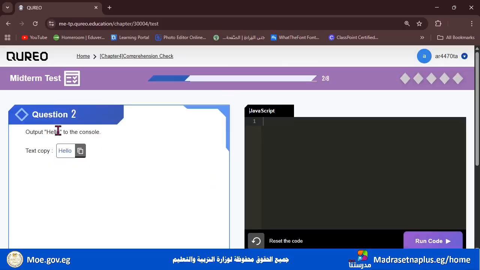Output the word hello to the console. So as I told you before, first click hello. Then go to the editor and write console.log, and open double parenthesis, open a quotation or write a double quotation mark, click Ctrl and V and end it with a semicolon.